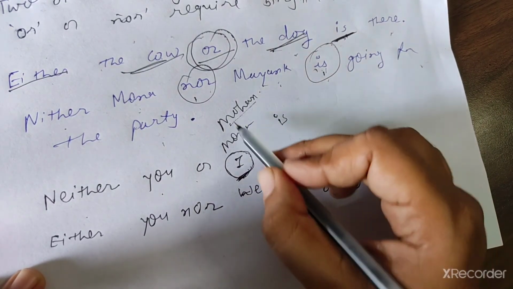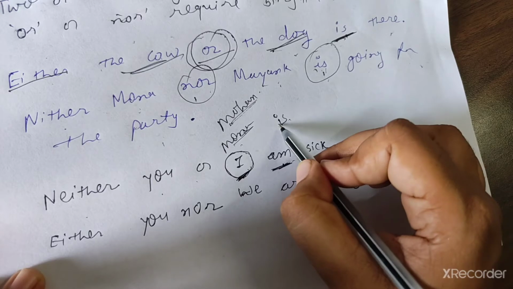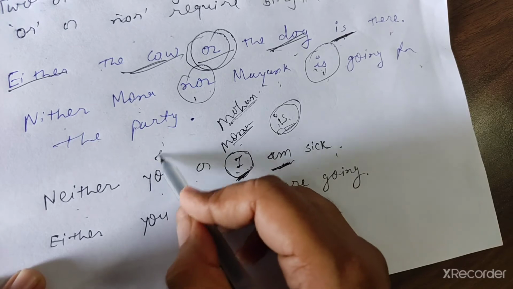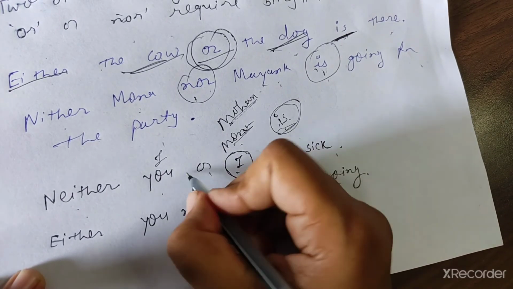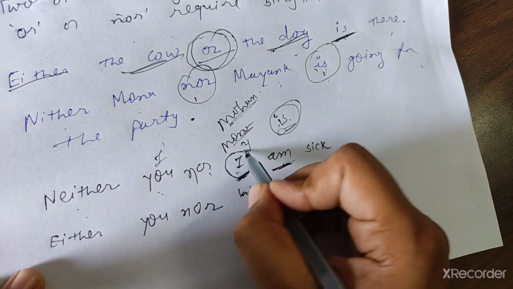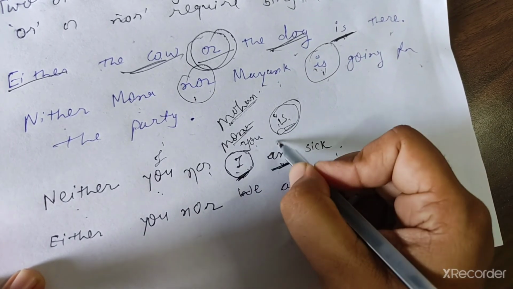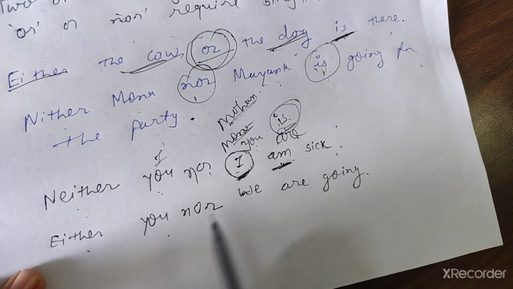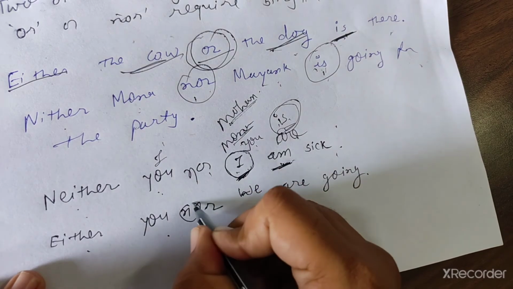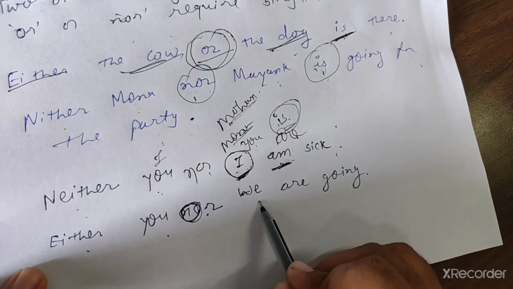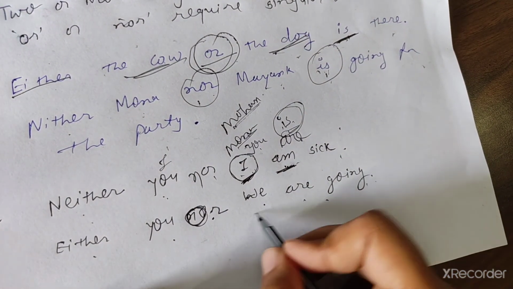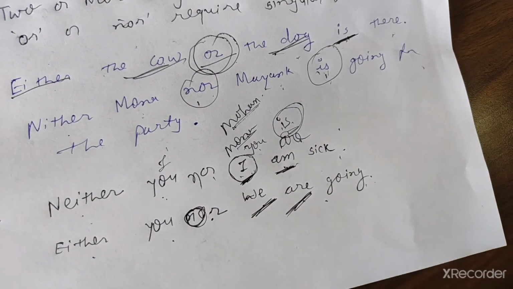As per the rule, whichever is nearer decides the verb. With I comes am, but neither I nor you, then after you what will come? Are sick. Either you or we are going. With we, are will come. So the subject that is near, we have to put the verb for it when it is or, nor.